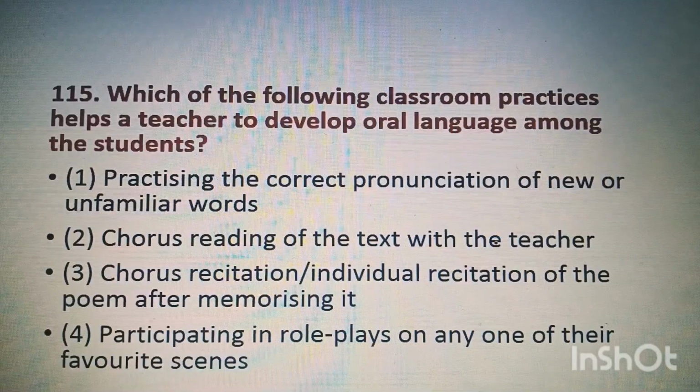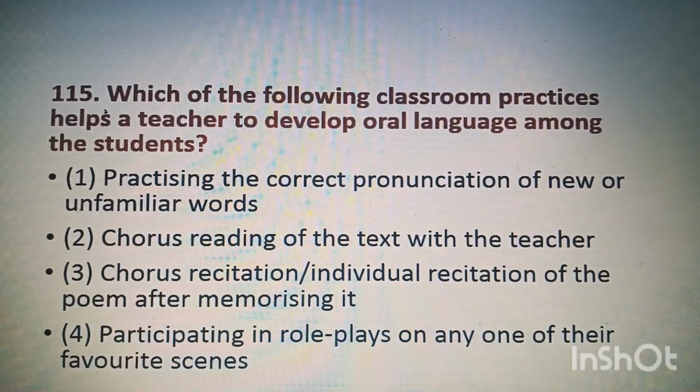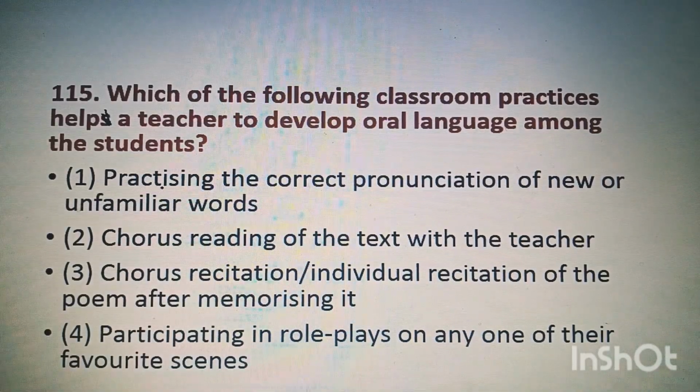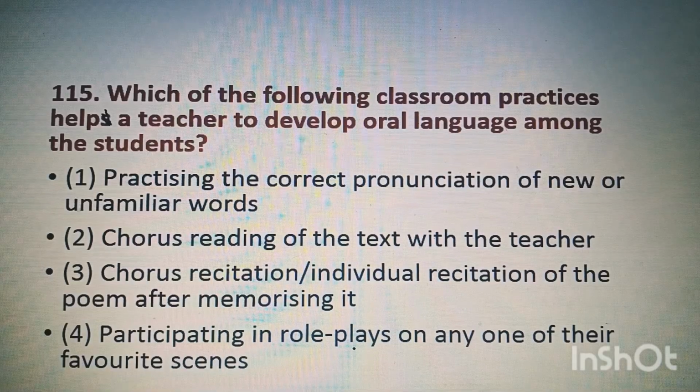Okay, now question 115. Which of the following classroom practices helps a teacher to develop oral language among the students? And the right option is participating in role plays on any one of their favorite scenes. This is the right option.